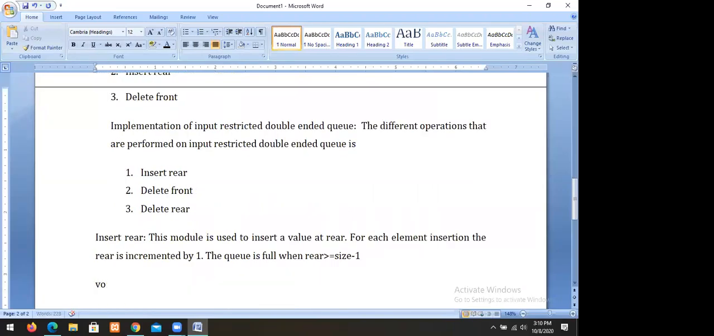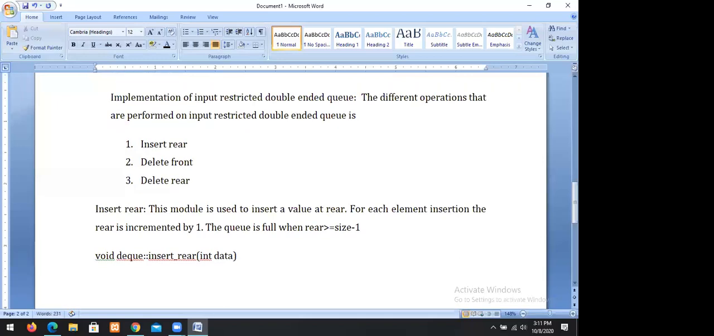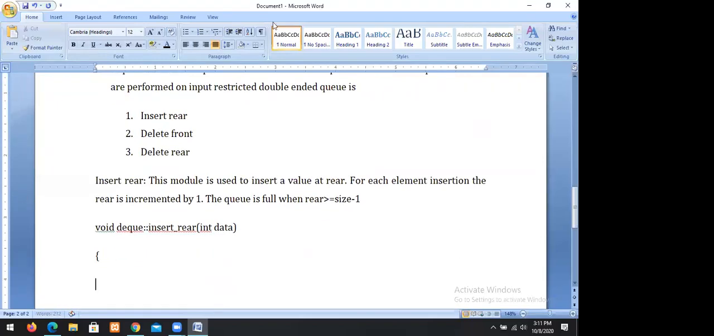Now we can implement void DEQE, double-ended queue insert rear, with the value input data.